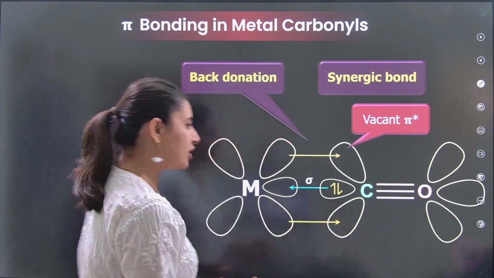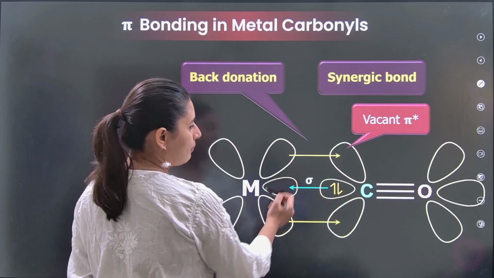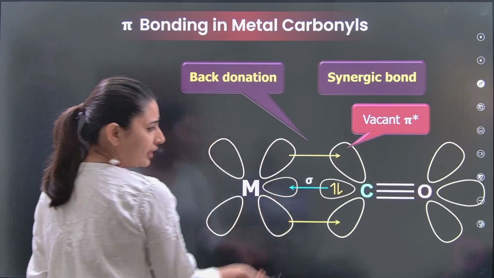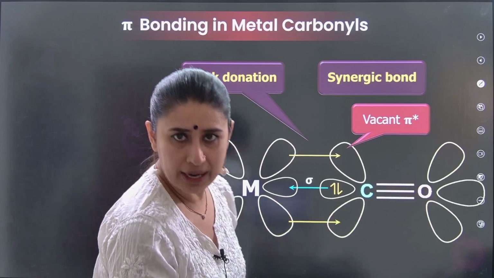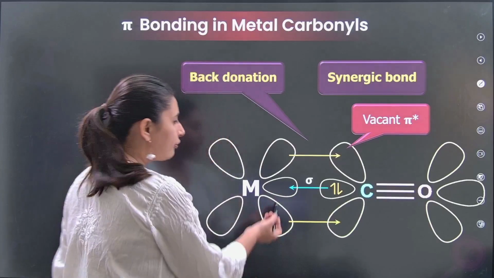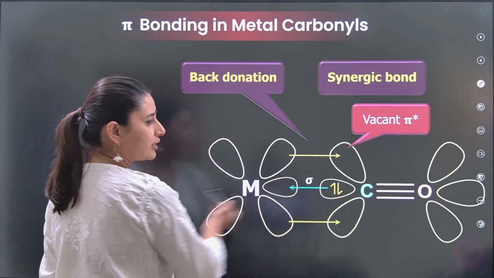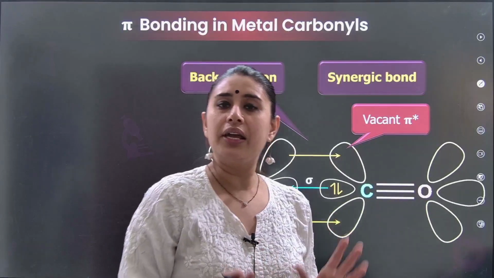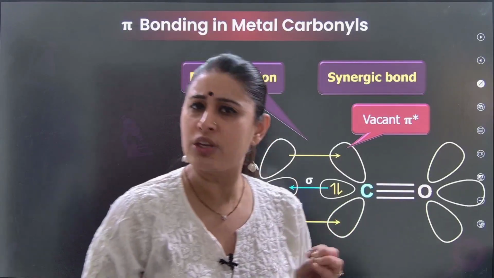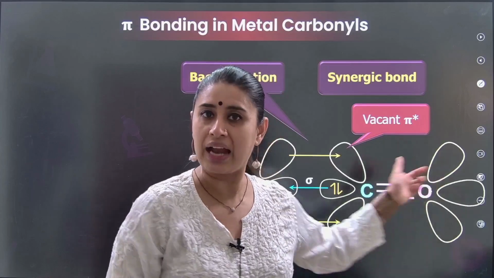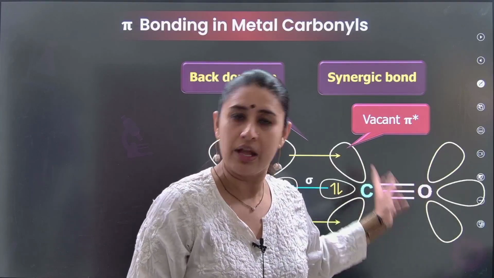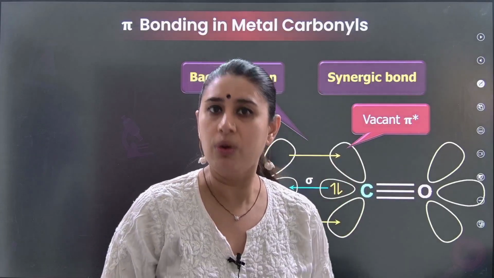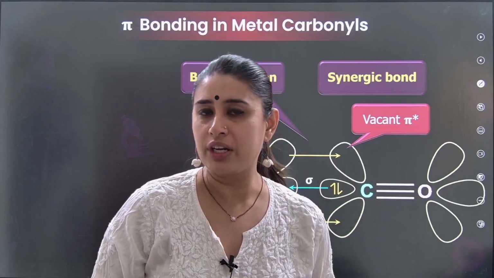Where is this donation happening? The metal has some empty orbitals, the pi orbitals or p orbitals are empty. Because of that, a sigma bond is formed. Now, because carbonyl or CO is very unique, it also has anti-bonding molecular orbitals. When you see the molecular orbital diagram of CO, you will see there are anti-bonding molecular orbitals.